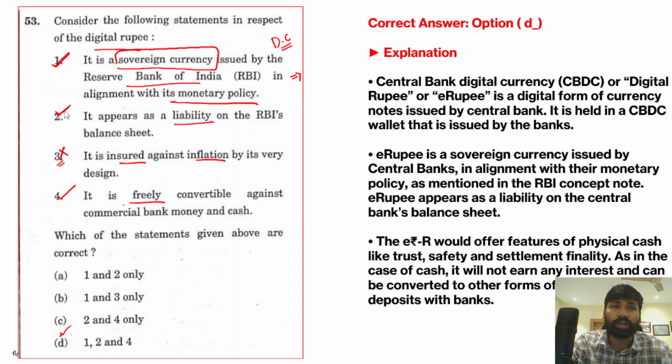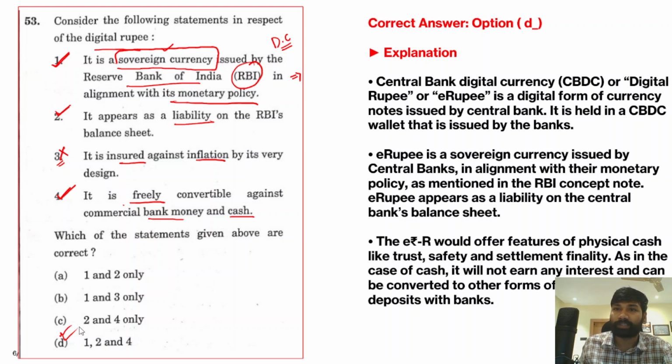And therefore you are left with one more statement: it is freely convertible against commercial bank money and cash. Yes, this statement is also correct. Why? Because it is a sovereign currency and it is also issued by the Reserve Bank of India, and because of that reason you can freely convert or exchange the sovereign currency or digital rupee with commercial bank money and cash. Right? So the correct answer for this question is option D, 1, 2, 4.